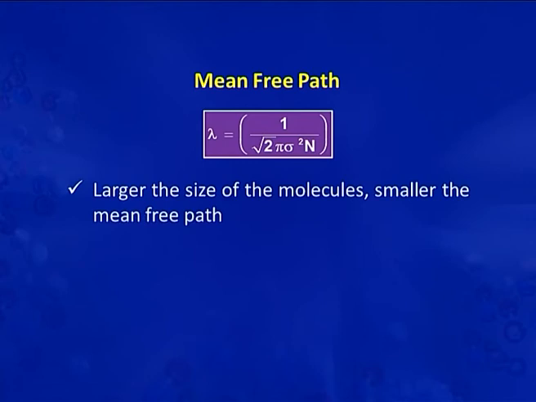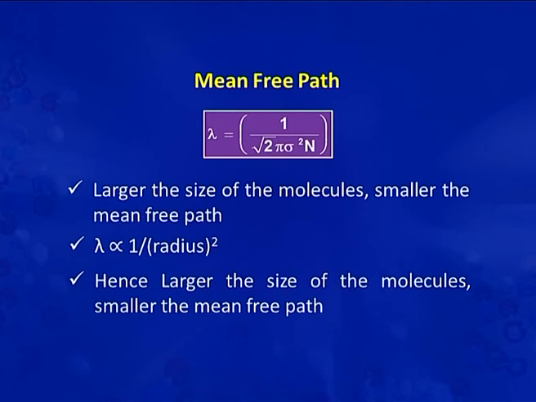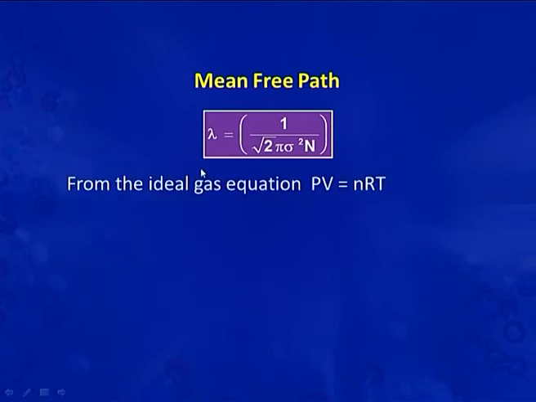Another observation from this equation is that the larger the size of the molecule, the smaller the mean free path will be. As you can see here, lambda is inversely proportional to sigma square. Hence, as the size of the molecule is large, definitely the mean free path will be less. Now, the ideal gas equation is PV is equal to nRT.